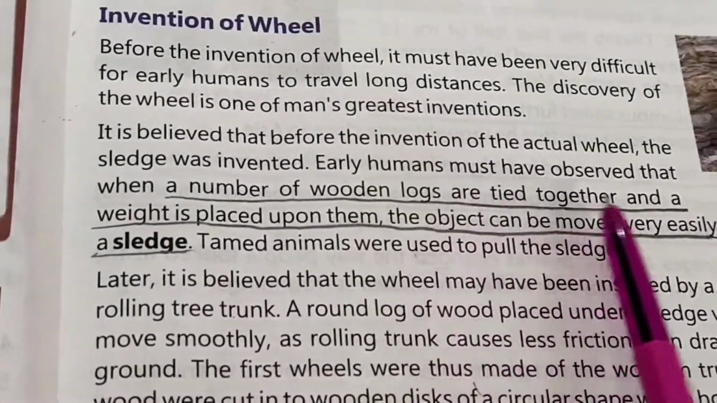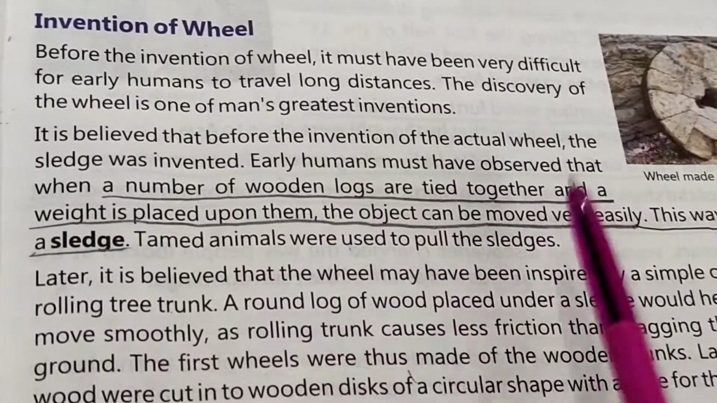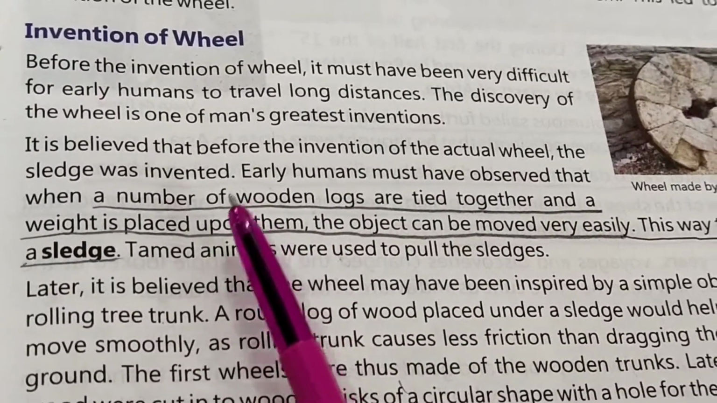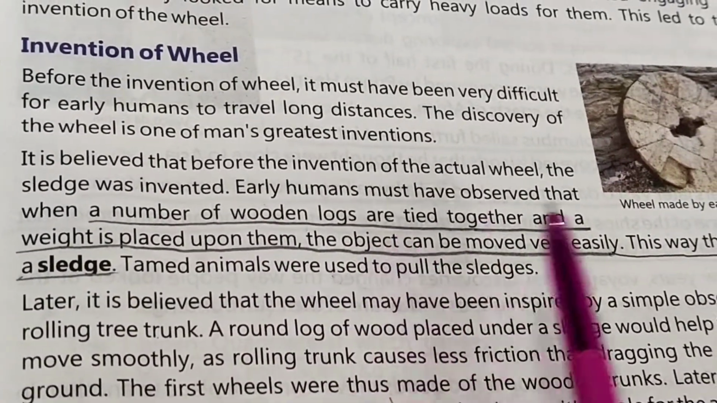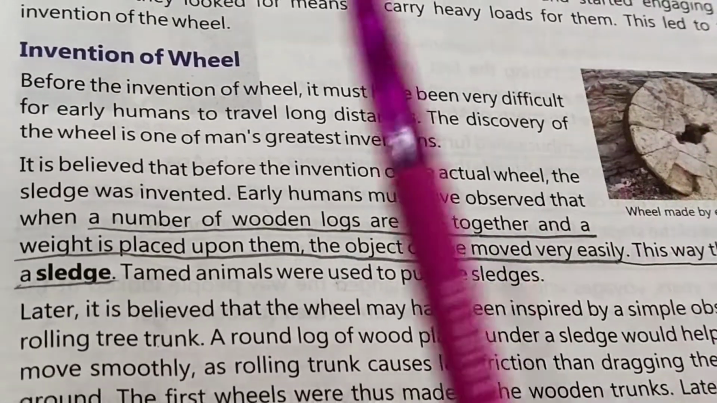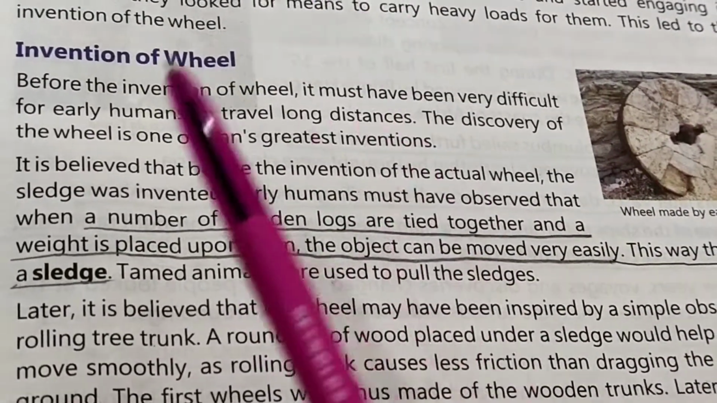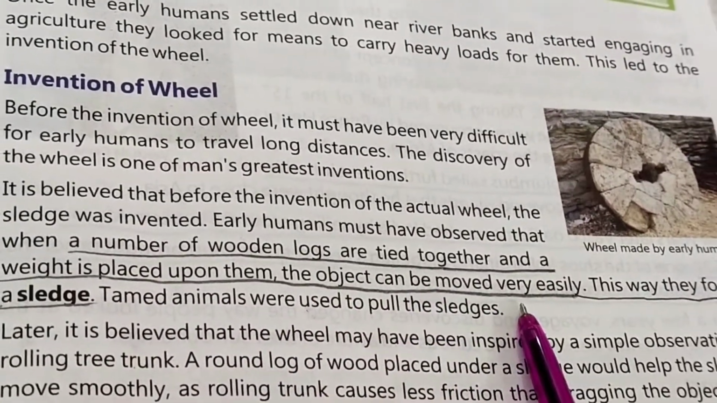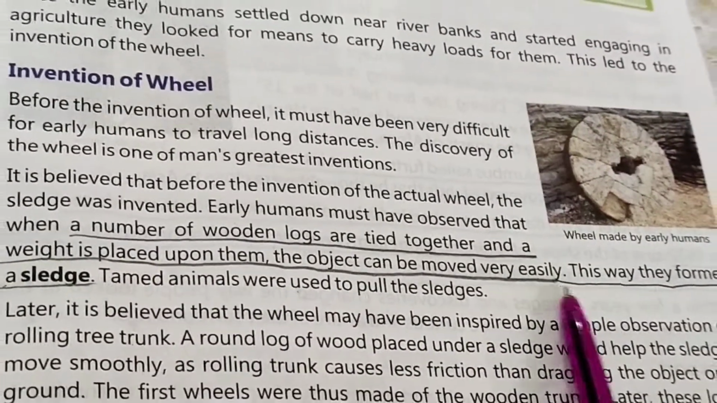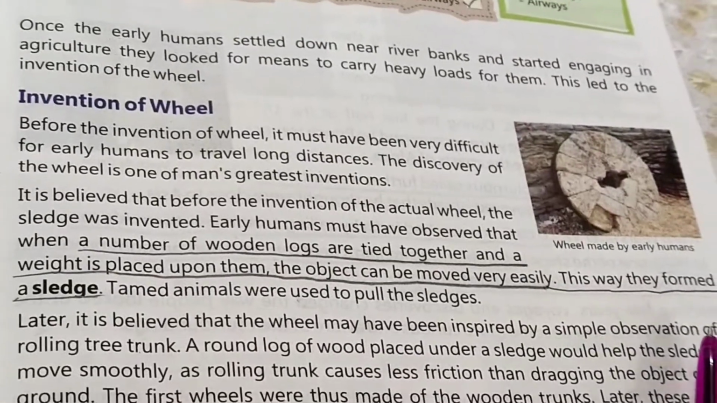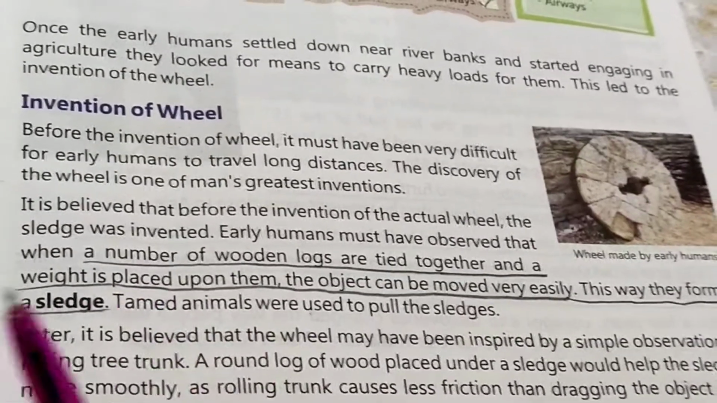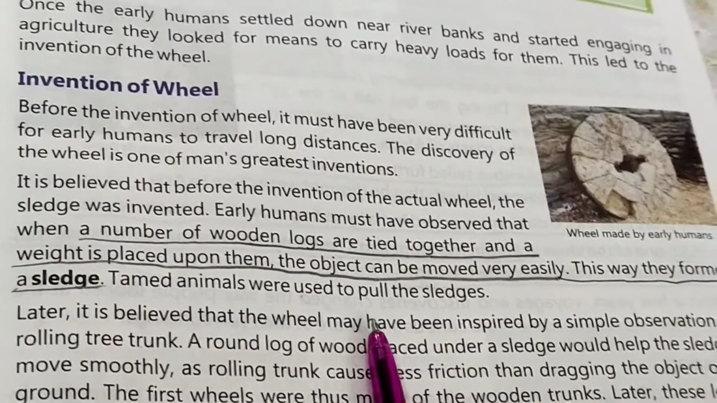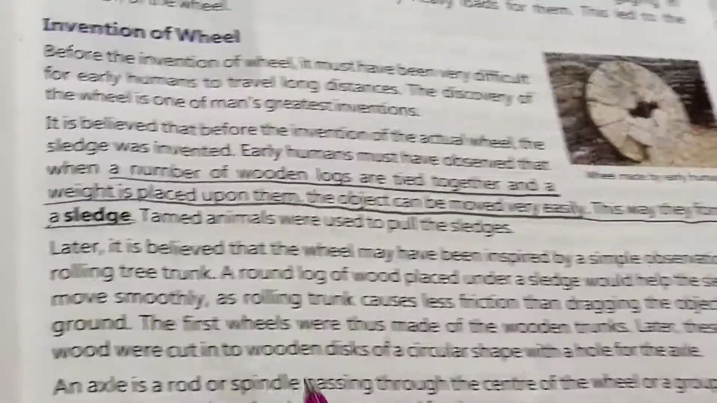So what happened? We all think that early humans must have noticed that when a number of wooden logs are tied together and some weight is placed on that wooden log, the object can be moved very easily. This way, they formed a sledge, and tamed animals were used to pull the sledges.